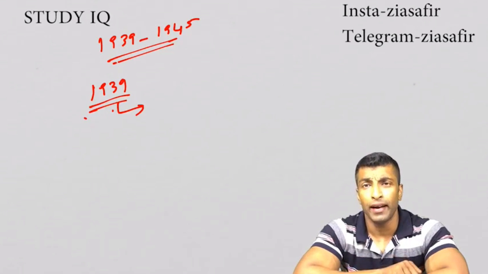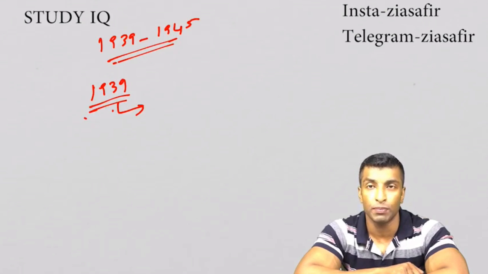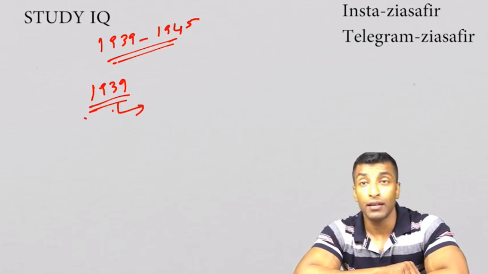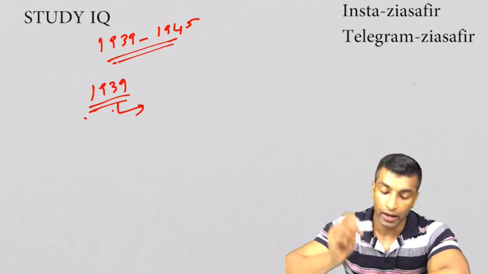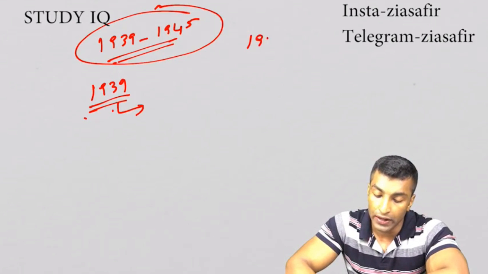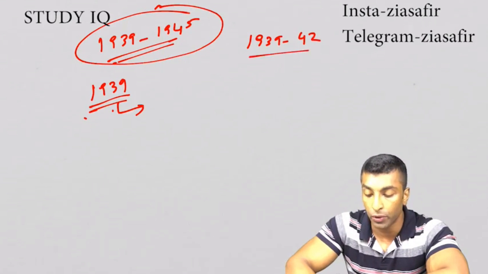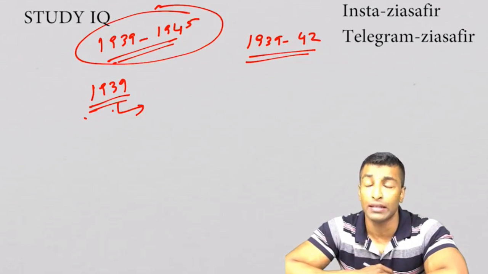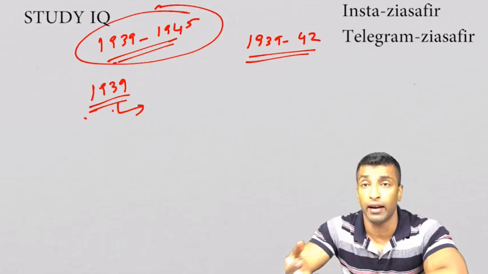Initially, in 1939 when this resolution was passed, it was rejected by the British government. It was actually ignored by the government. But then I've told you how the war went on. From 1939 to 1945, in the initial phase of 1939 to 1942, the Axis powers were emerging as victorious. I've told you the Axis powers comprised Germany, Italy and Japan.